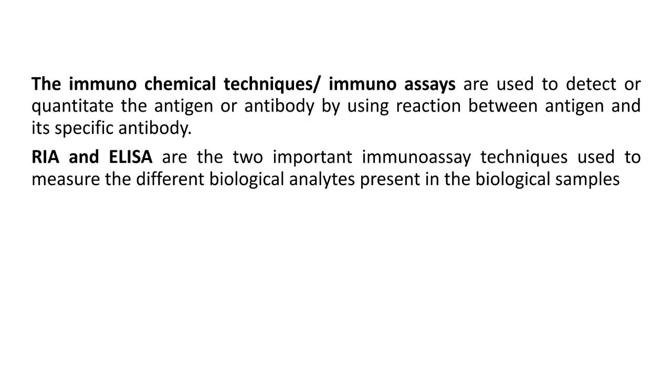RIA and ELISA, meaning radioimmunoassay and enzyme linked immunosorbent assay, are the two important immunoassay techniques which are used to measure different biological analytes present in biological samples like serum, plasma, blood, or any body fluids and urine.